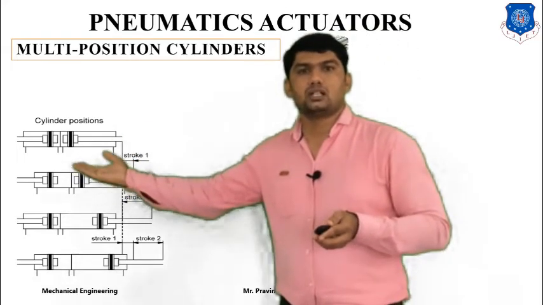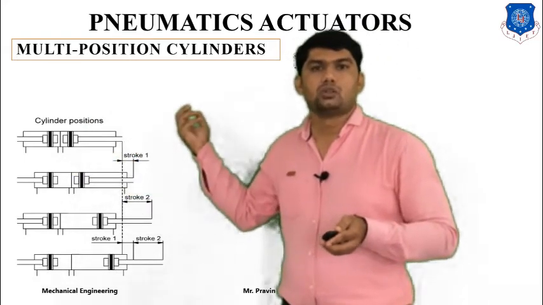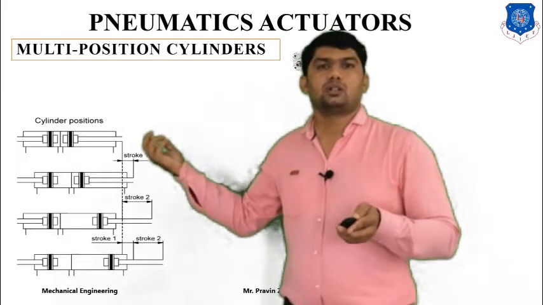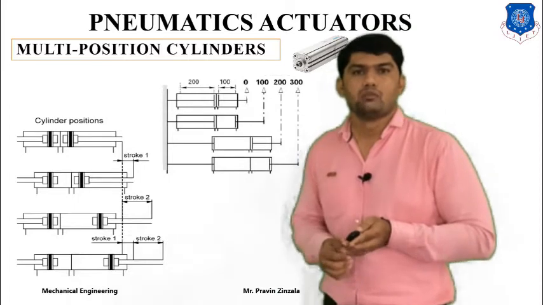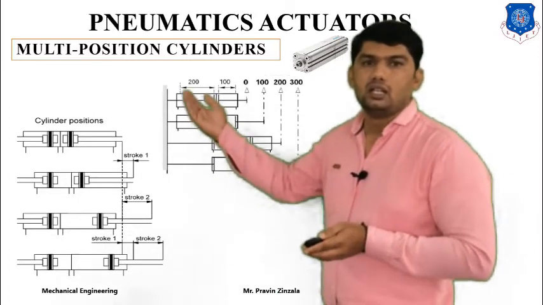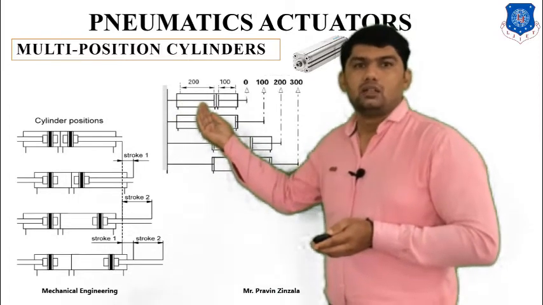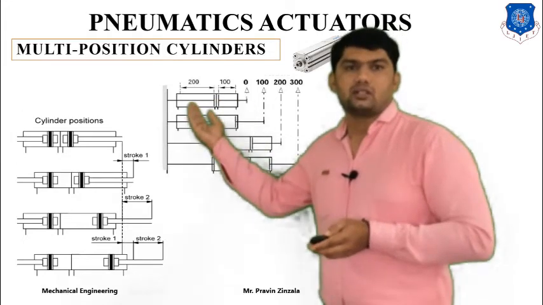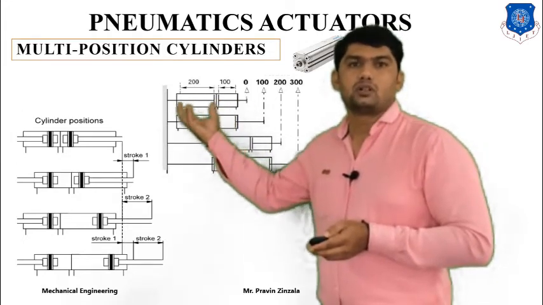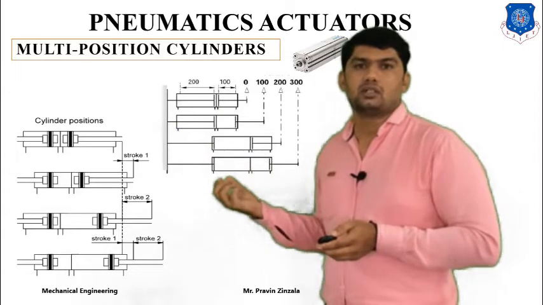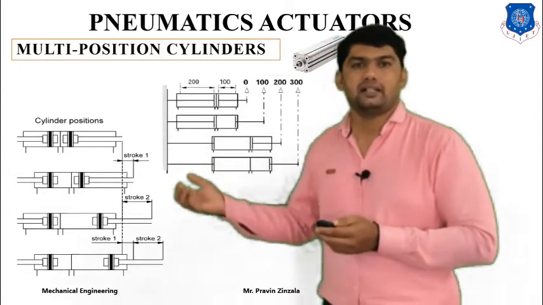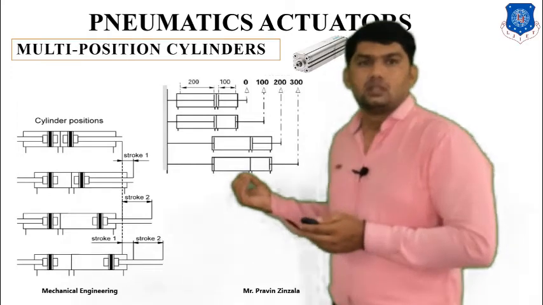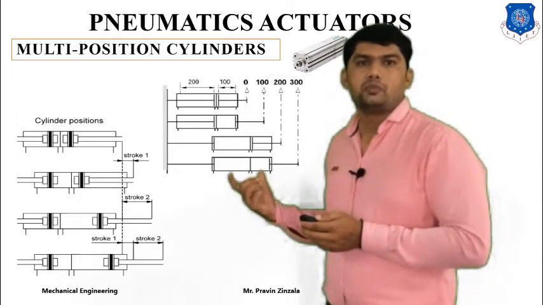Here we can also say two inputs and two outlets, or we can also combine two single acting cylinders, so it's called a multi-positioning cylinder. Here you can also say that we can operate in both directions or on both sides for a particular application. This type of cylinder is generally used in industry for the extension and retraction of the same cylinder and different piston rods